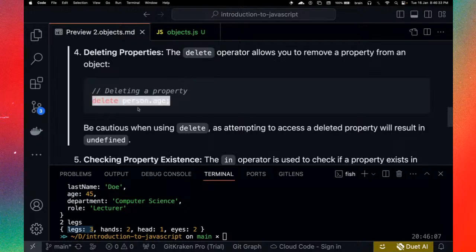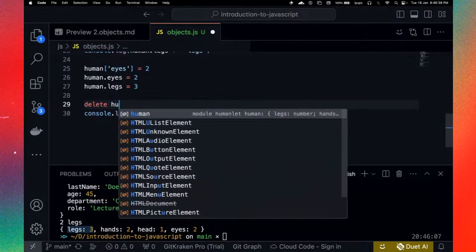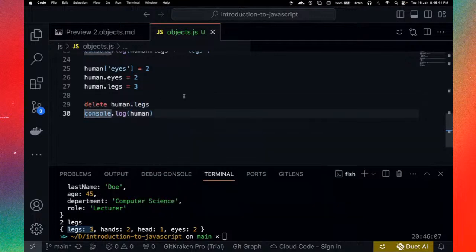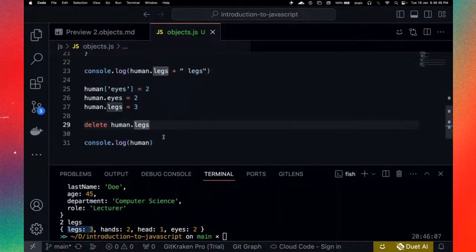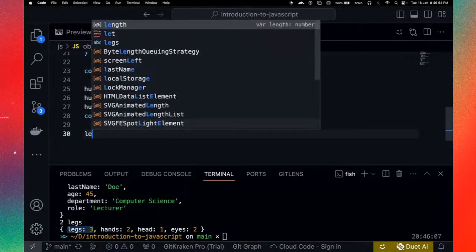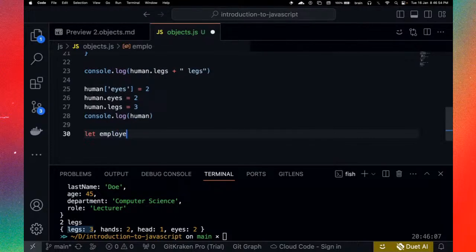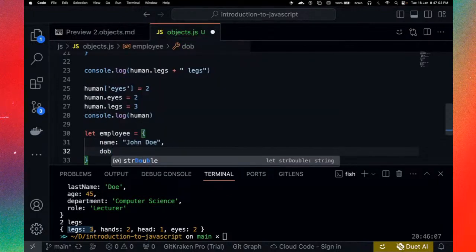If you want to delete a property in that object, you can simply use the delete keyword. So we can delete human.legs. Okay, so let's take off the leg. All right, so this is becoming weird. I'm going to change this whole thing now, let's use something different. Let's use employee, for example. So if we have employee and we have employee name as John Doe, John Doe, and we have the date of birth, can be DOB.